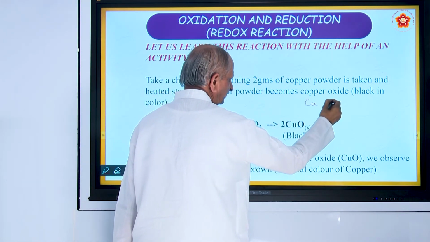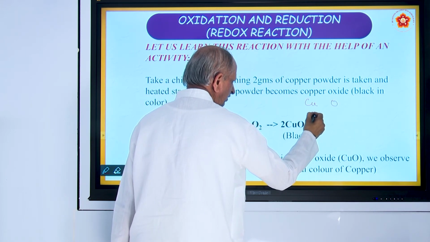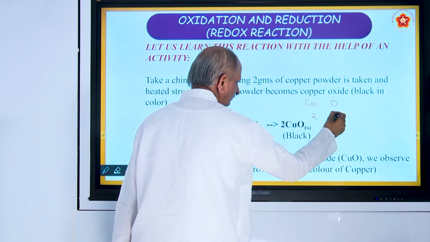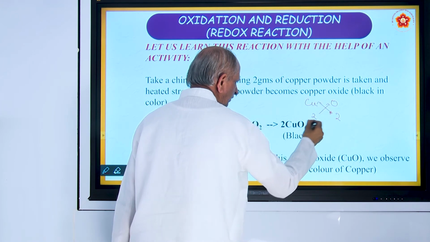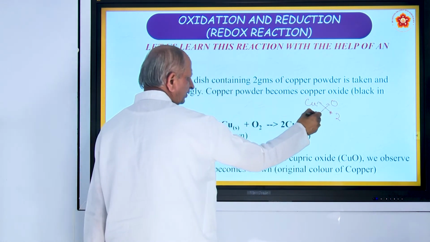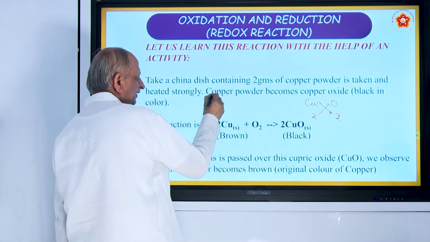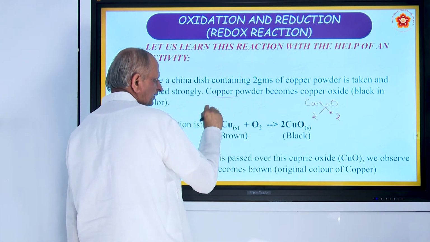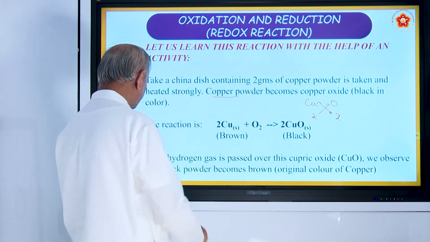There are 2 oxides of copper, one is called cuprous oxide and the other is called cupric oxide. So, the 2 cancels, you have cupric oxide, CuO. When copper powder is heated, it becomes copper oxide.